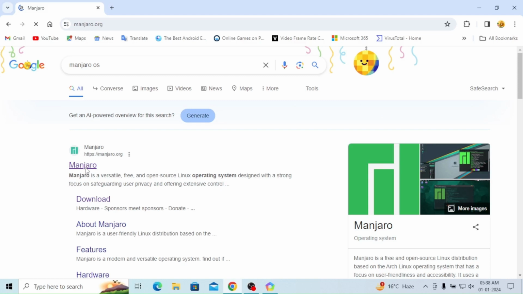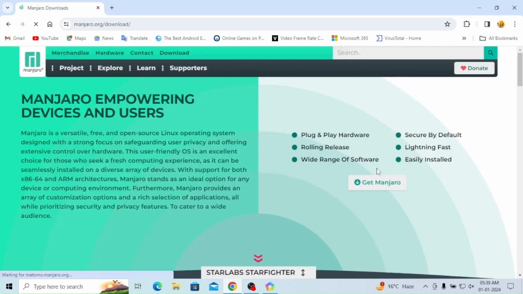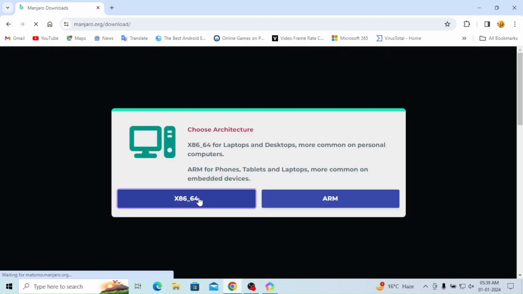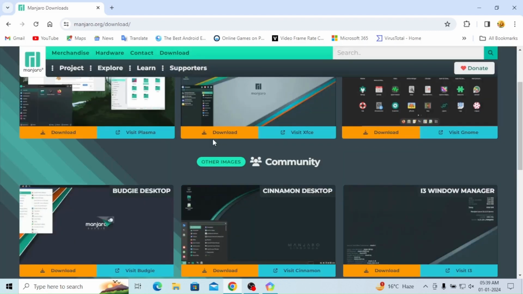So just click on it. HTTPS is there, hypertext transfer protocol secure. And here you can see Manjaro empowering devices and users, and here you can see the details. This user-friendly OS seems an excellent choice. So choose architecture, and here you can see x86-64. I just click on it, and here you can see the different types of things in that.